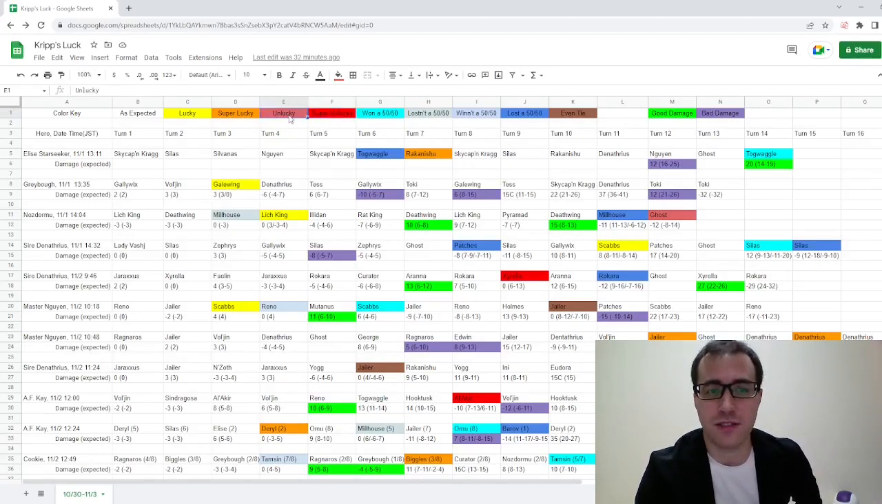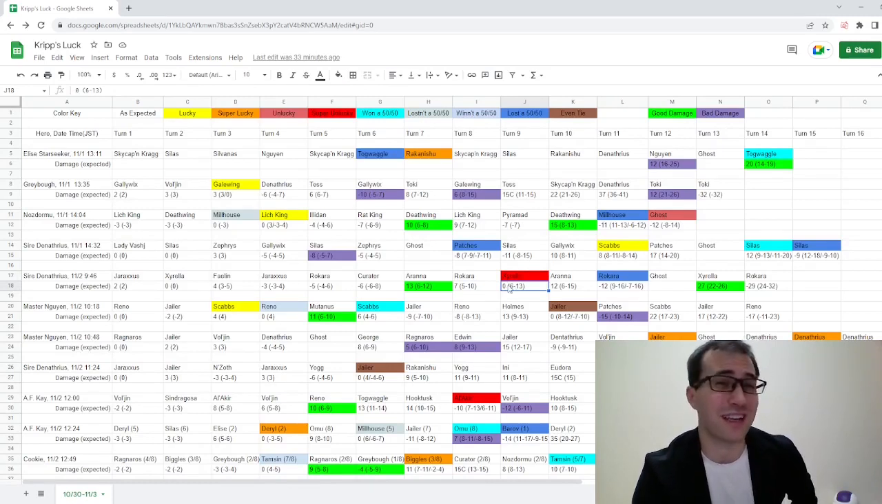If he lost from the expected result up to 25%, it was unlucky. More than 25%, super unlucky. For example, in this combat, I believe, as Sire Denathrius versus Xyrella, he was expected to win that, I think, like 80%, and Xyrella tied on like a 10% chance or something, and so that was super unlucky. Even though it was still just a tie and Kripp didn't take any damage from that combat, I still marked it as super unlucky, right?